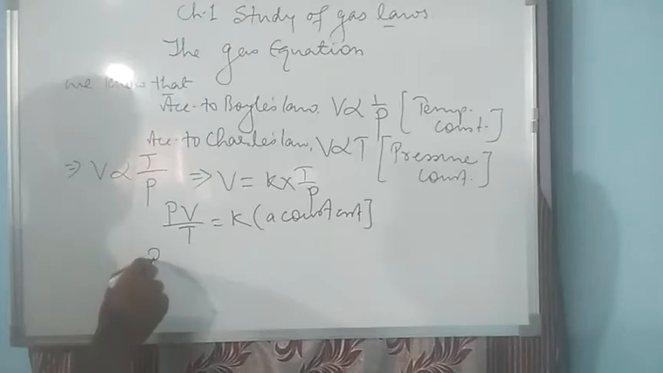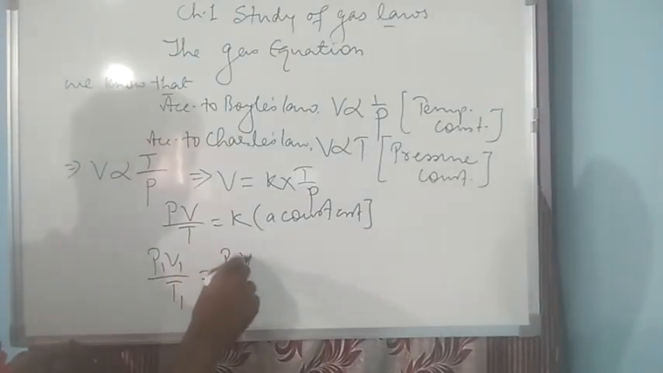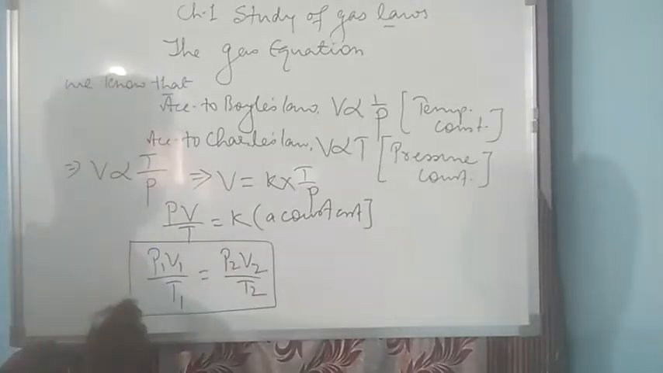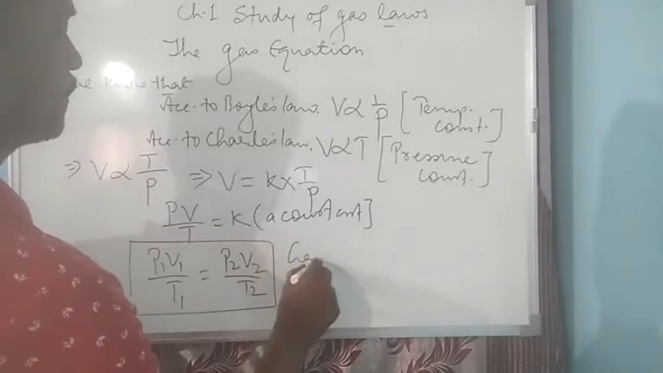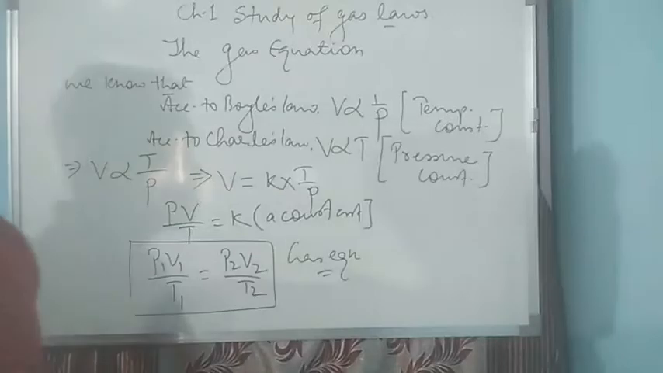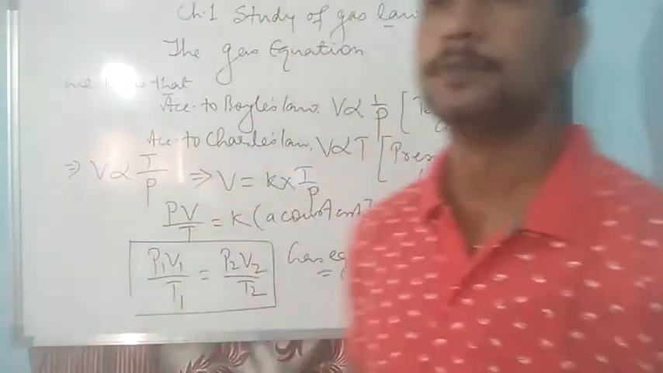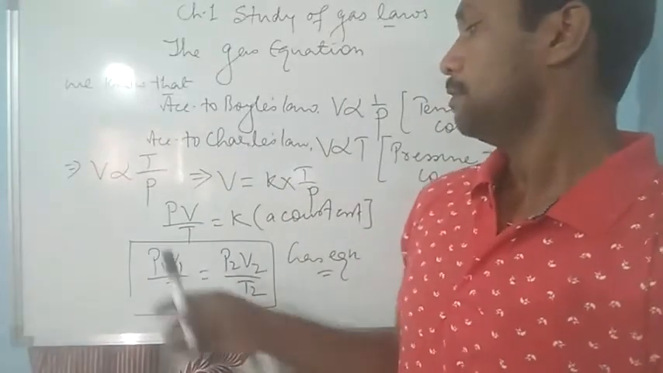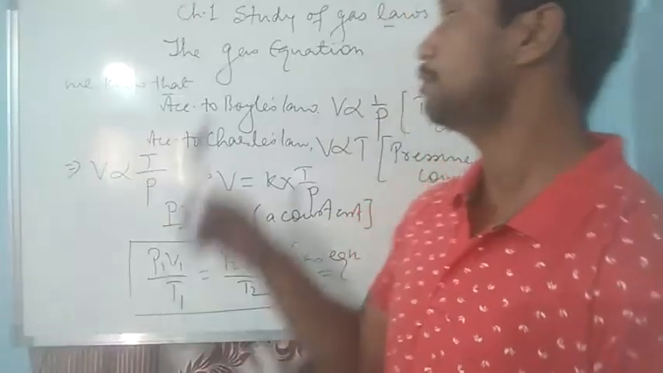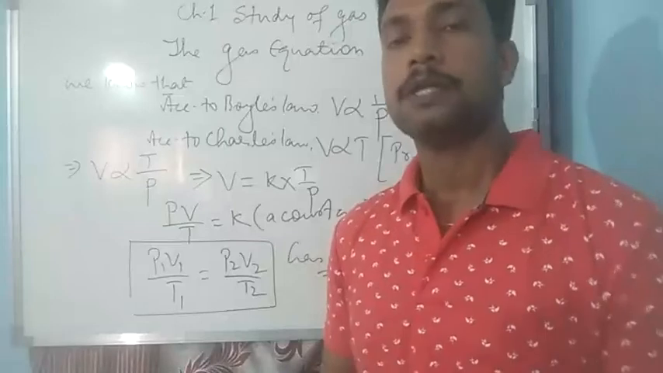Now we can write P1 V1 by T1 is equal to P2 V2 divided by T2, and it is this equation that is called gas equation. I hope it is clear. You can see what I have done. I have established the relationship between pressure, volume and temperature using the two laws, that is Boyle's law and Charles' law.